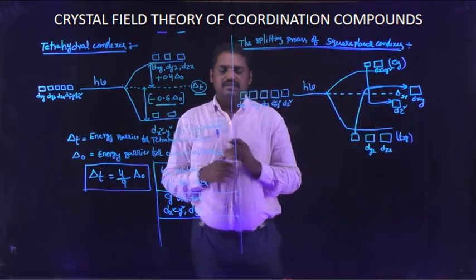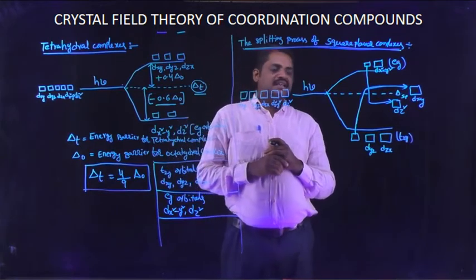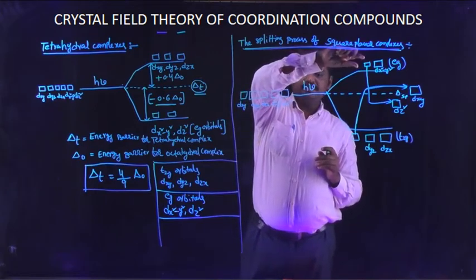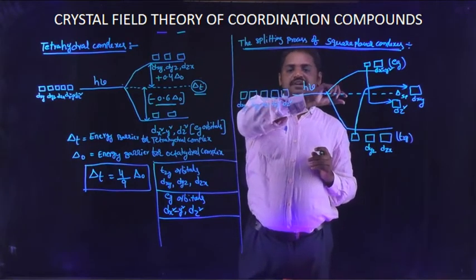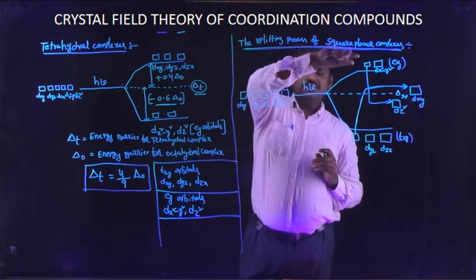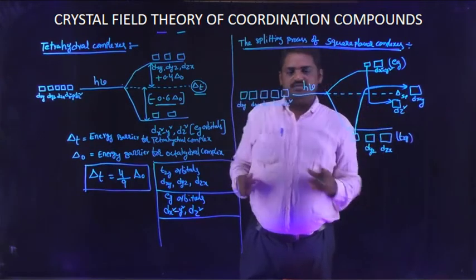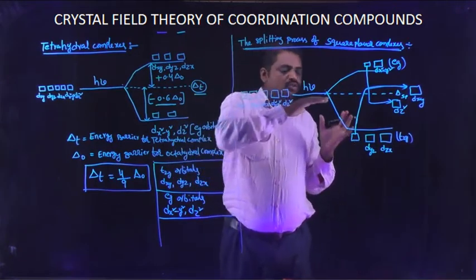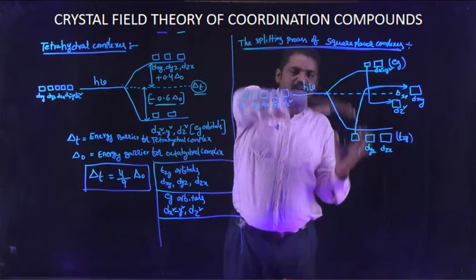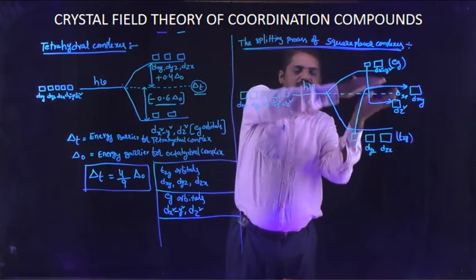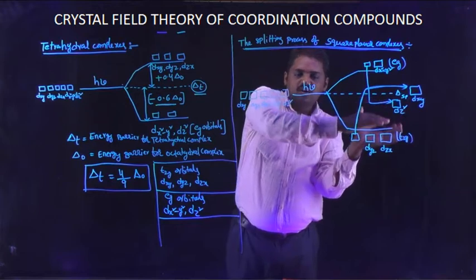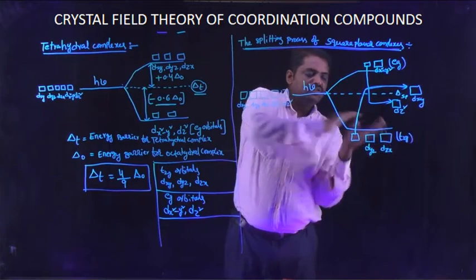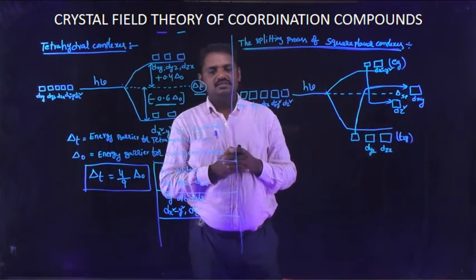That is one of the differences. And the second difference is the excited level e_g orbitals. One of the e_g orbitals is shifted from the excited level to the ground level. Means the dz square e_g orbital does not shift from the ground level to the excited level. Only this orbital attains the ground level, but this energy is higher compared to the dyz and dzx orbitals.